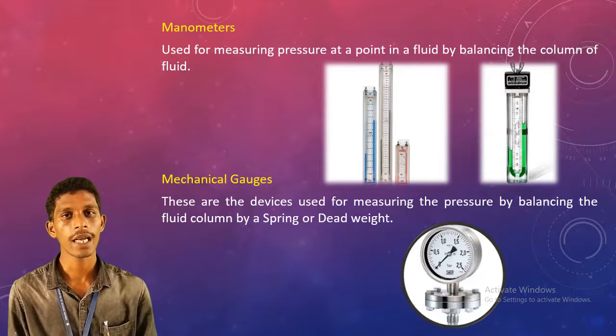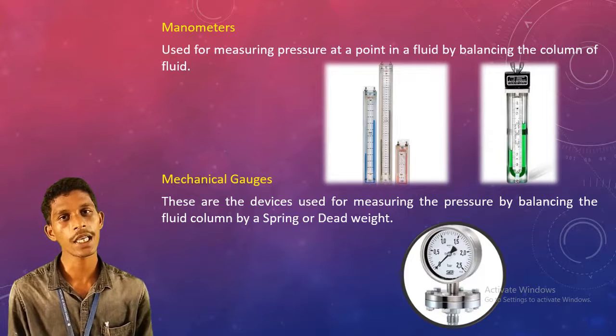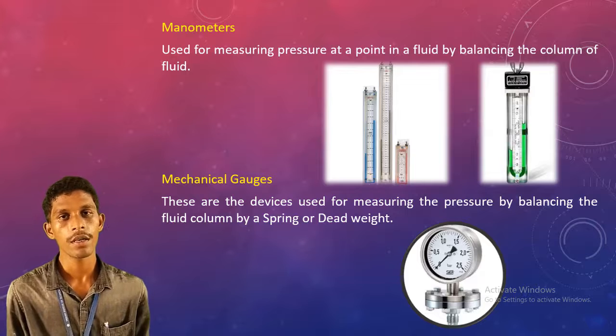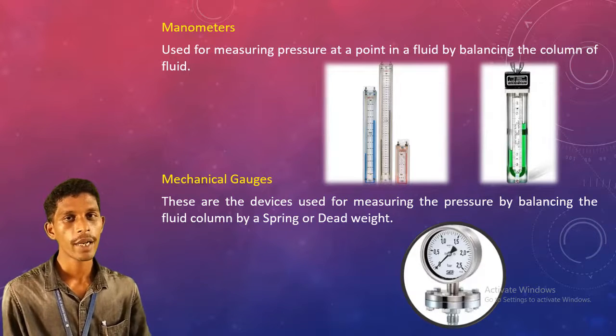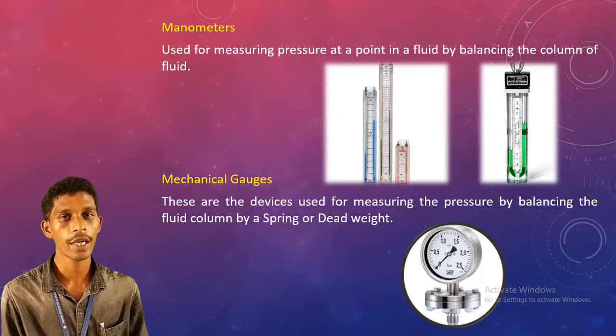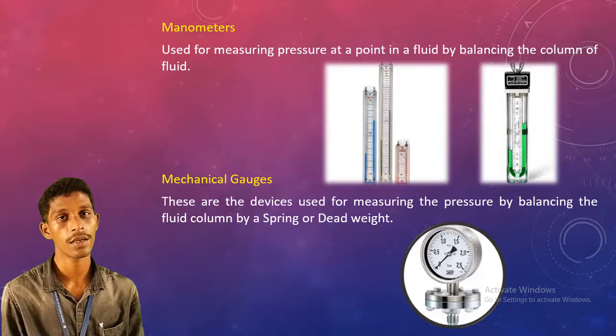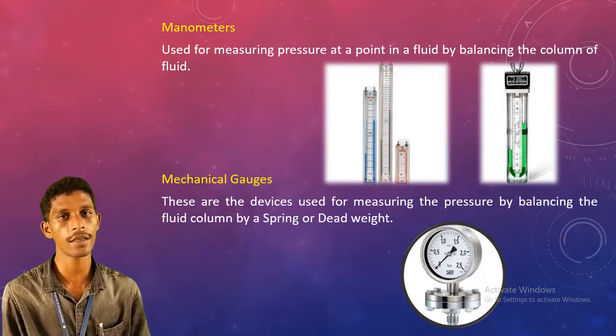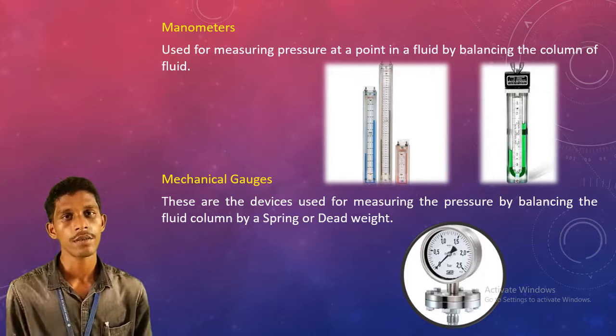Mechanical gauges also work on the same principle of adjusting the fluid column, along with a spring or dead weight in their structure.